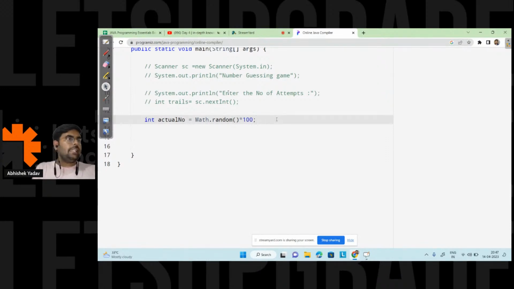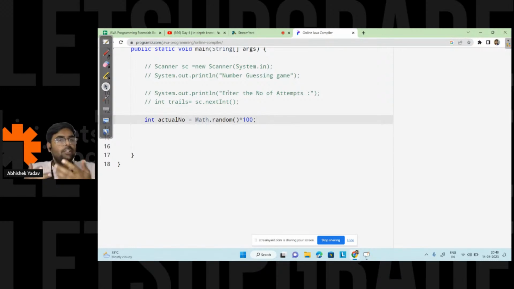Please write in the chat whether we will get the correct answer or we are missing something here. And this math dot random will generate a decimal value. Let's see who all have understood, who all have been focusing for the first lecture. Anyone from the audience? Whether we will get some correct answer, some number between 1 and 100, or I will get something else.